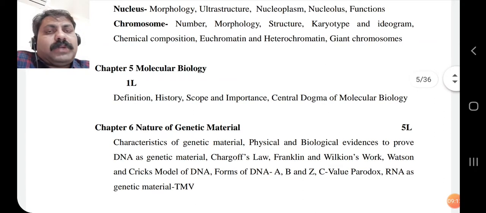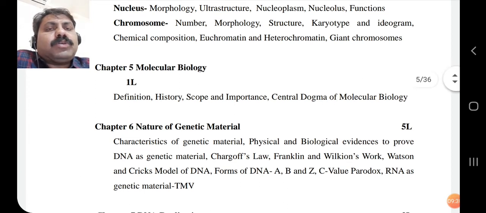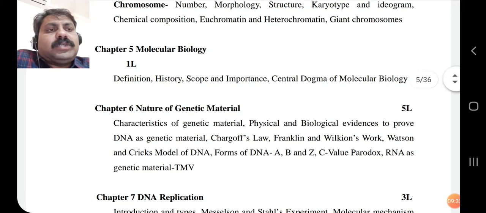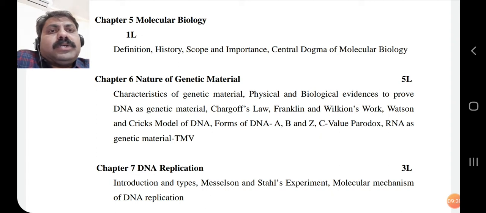So in molecular biology, we will discuss the different types of molecules, DNA, RNA, and proteins, and their roles, functions, and structures. Again, the general component, definition, history, scope and importance, central dogma of molecular biology. Then the sixth one, an important chapter: nature of genetic material.